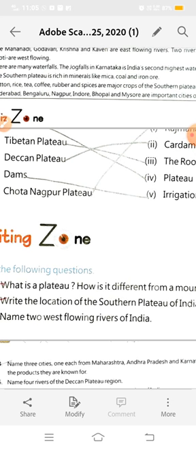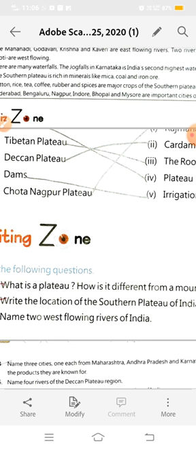Firstly, write the name of the chapter and the date. In the first line write your chapter number and name. In the second line write the heading, Answer the following questions. From the third line note down your first question and start your answer.